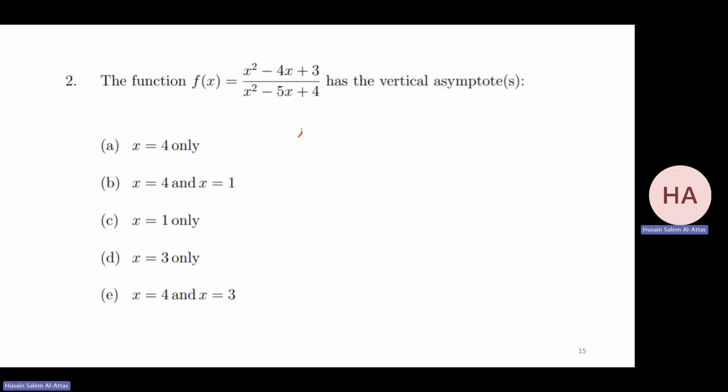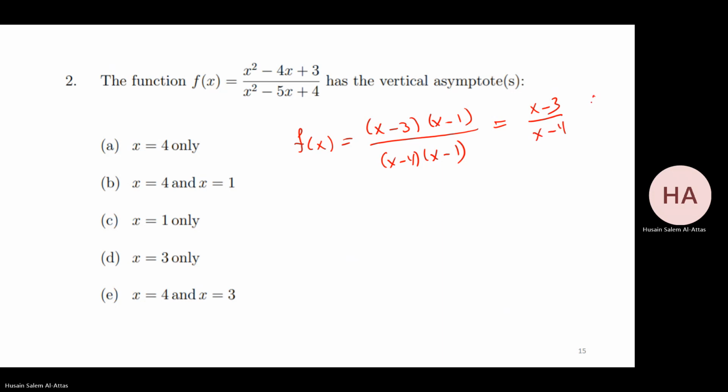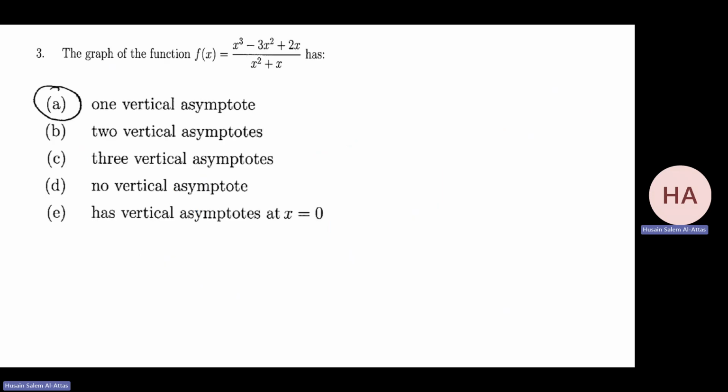So I can do this. I can say f of x is x minus 3 times x minus 1 over x minus 4 times x minus 1. I can cancel x minus 1, so I have a hole at x equal 1. That means the only vertical asymptote remaining is x equal 4. And it will be a vertical asymptote because the denominator is 0 and the numerator is non-zero. So x equal 4 is a vertical asymptote.